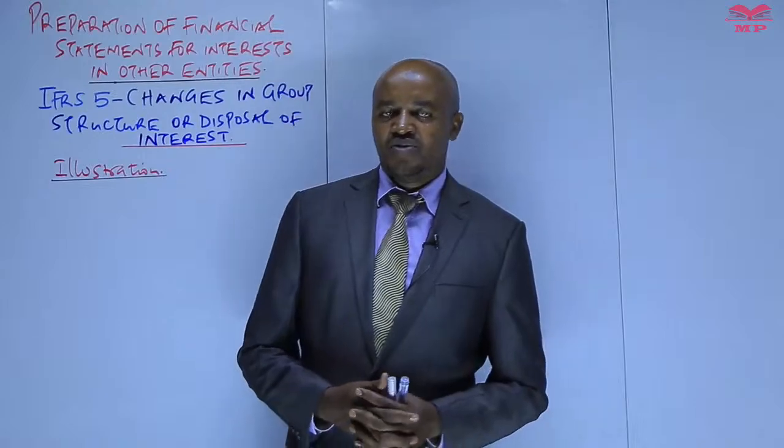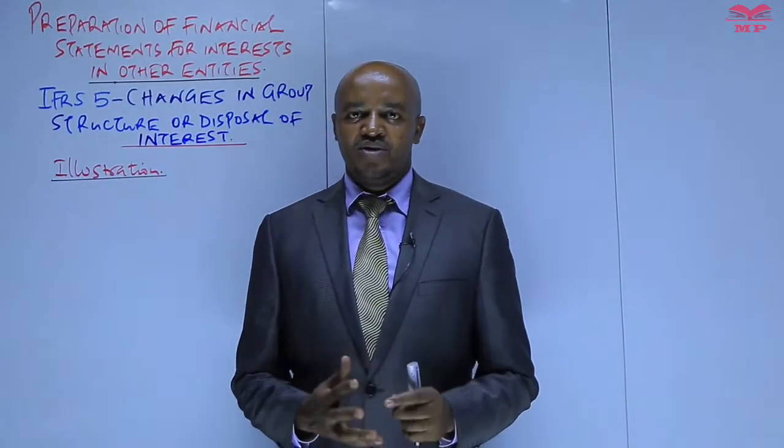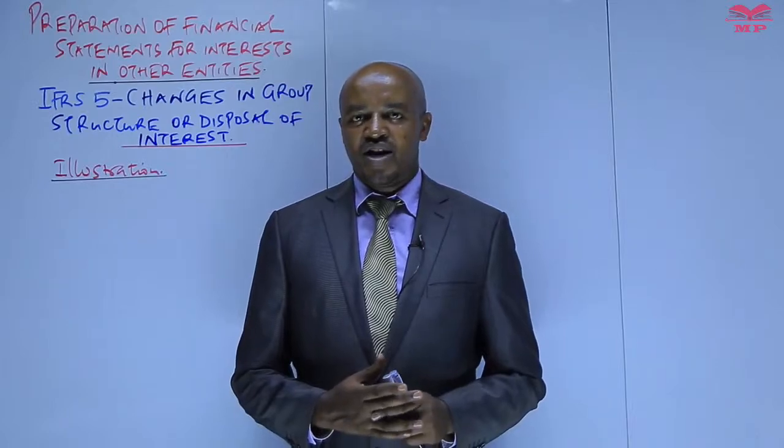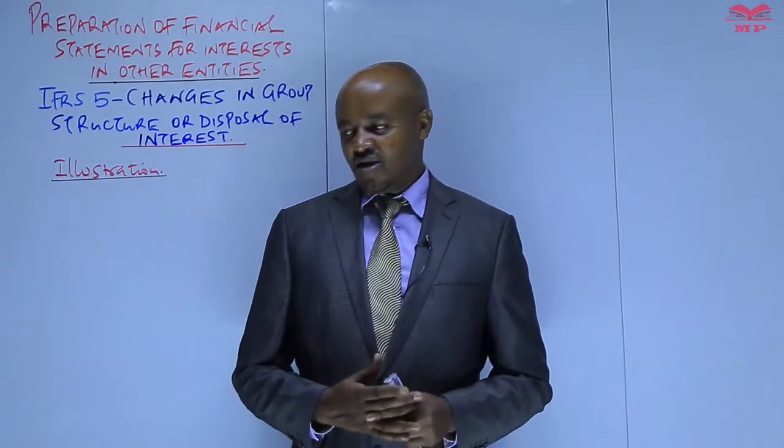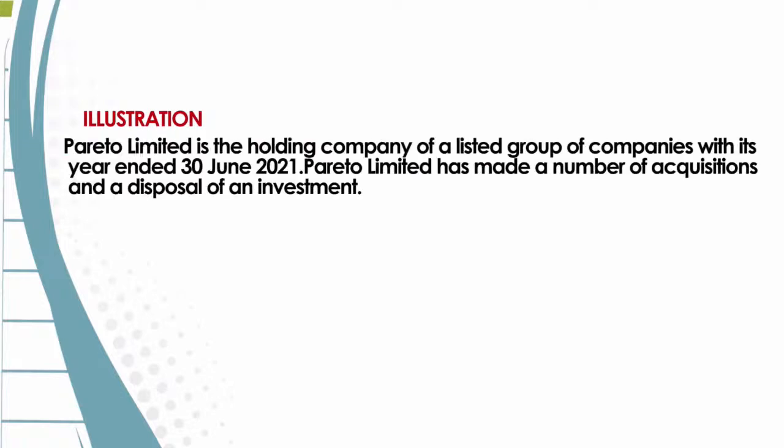In this session, I want us to look at an illustration question regarding how to prepare the group accounts, whereby we have a disposal of interest. And the illustration I want us to go through reads: Pareto Limited is a holding company of a listed group of companies with its year ended on 30th of June 2021. So Pareto Limited has made a number of acquisitions and a disposal of investment.